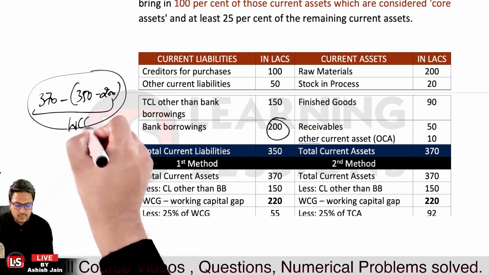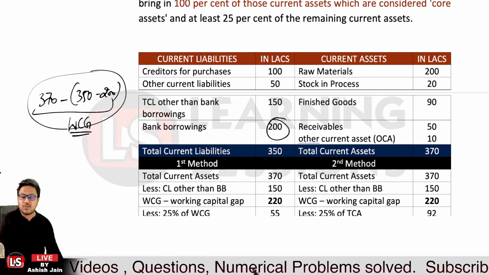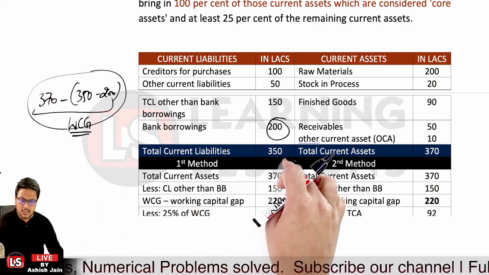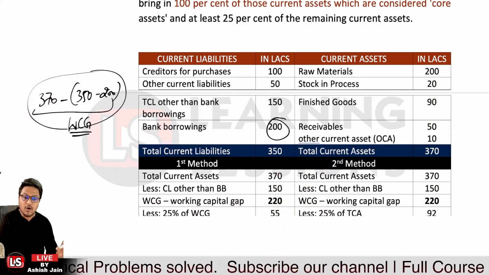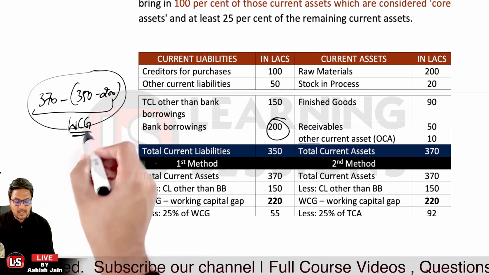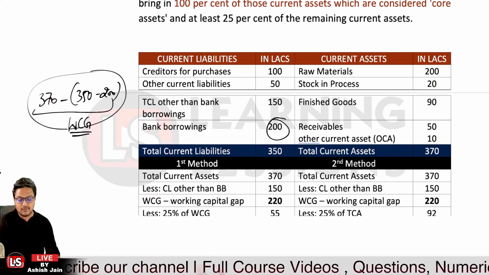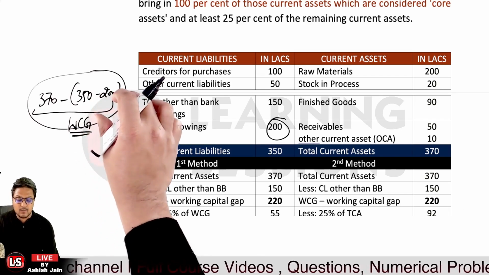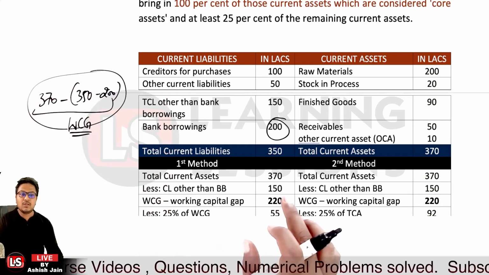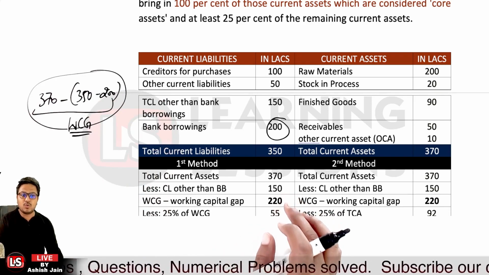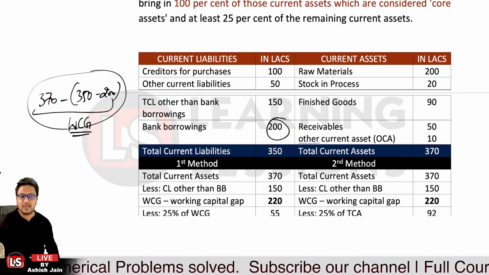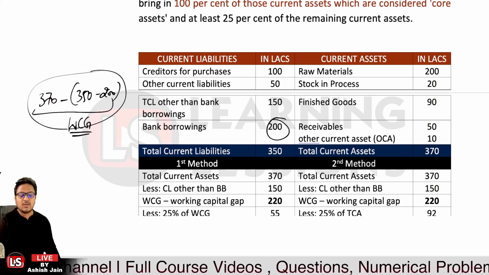This is the actual working capital gap which the firm needs to maintain so as to meet its requirements. Because out of this particular amount of 350, 200 of the sources have already been borrowed from the bank itself, so we need to subtract that too. So the working capital gap here is 350 minus 200, that is 150 of current liabilities other than bank borrowings, subtracted from the total current assets. It came out to be 370 minus 150, that is equal to 220. So whatever amount we have, this is the net working capital gap.